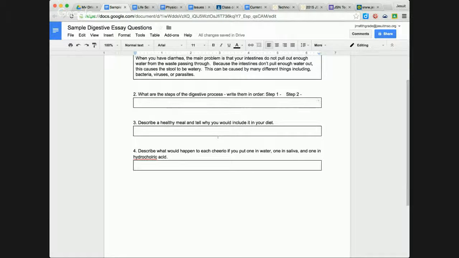Question 2 says, what are the steps of the digestive process? Write them in order. Step 1, step 2. This is a fairly straightforward essay, but if you leave out or simplify steps, you're going to miss points on the essay. Depending on how much you include in your steps, it's going to be 4 to 6 steps in the essay. So go ahead, hit pause right now, write your essay, and then you can compare what you have written to what I write.